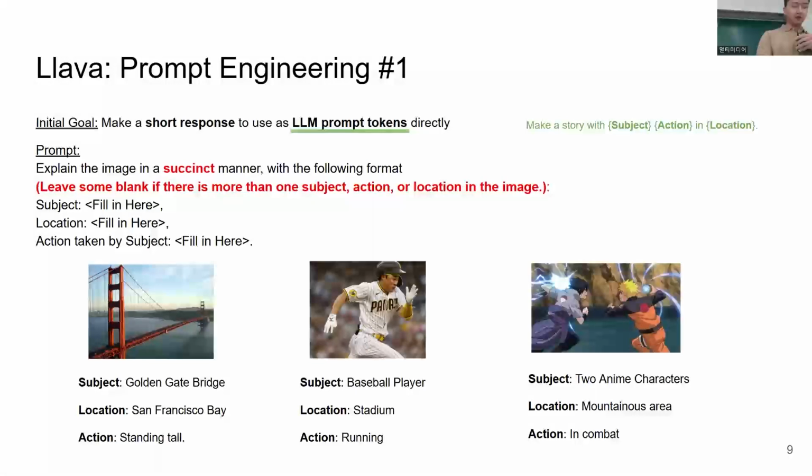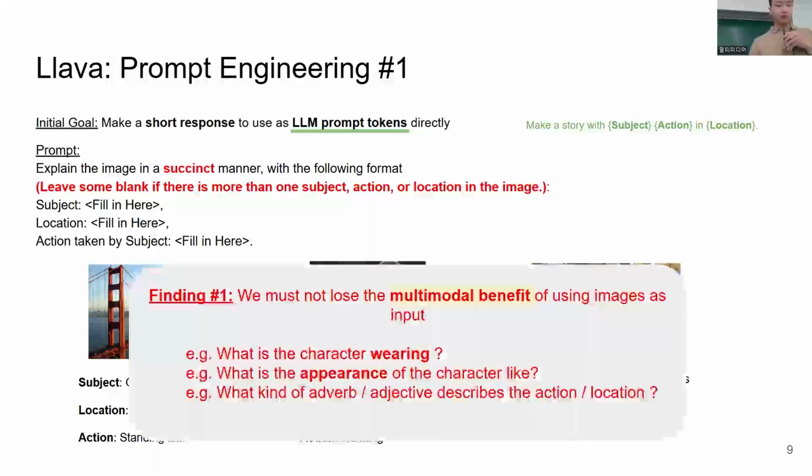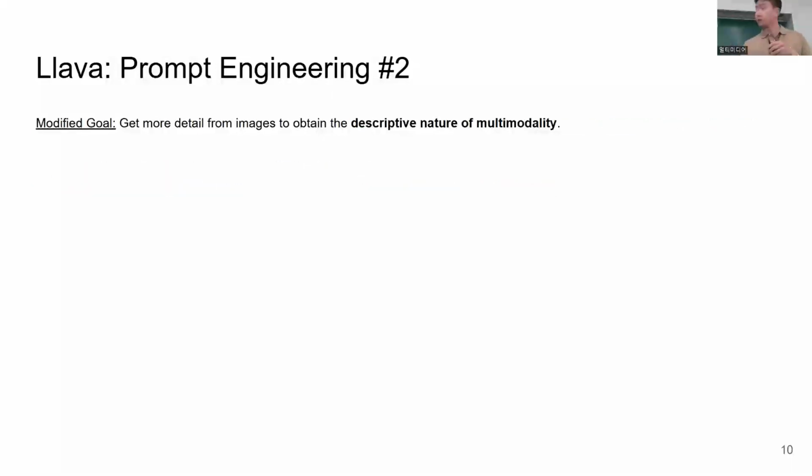This in fact results in very short descriptions of images, as shown in the examples. After some consideration, however, we figured that such extraction of information cannot take full benefit of multimodality. Images are meant to hold more information than words, and to do that, we believe that the LLaVA model should be as descriptive as possible, answering questions specific to appearance, color, and what kind of action it does, using more adjectives and adverbs.